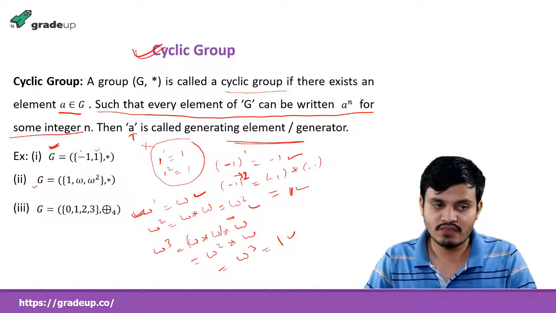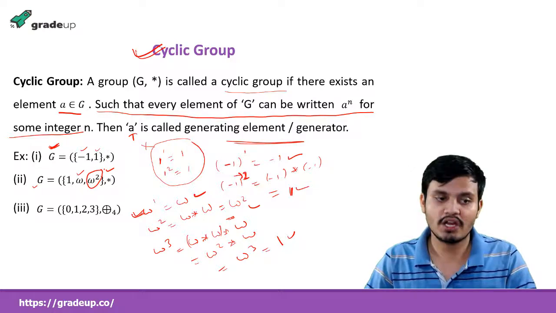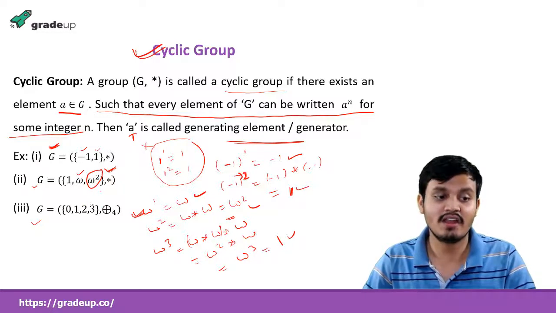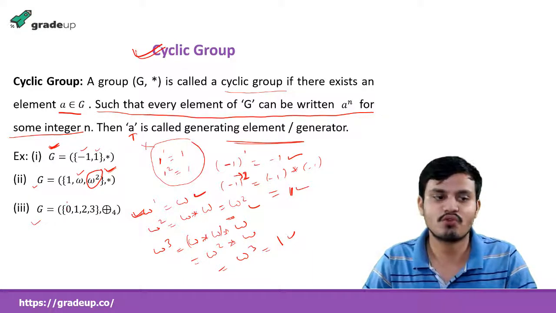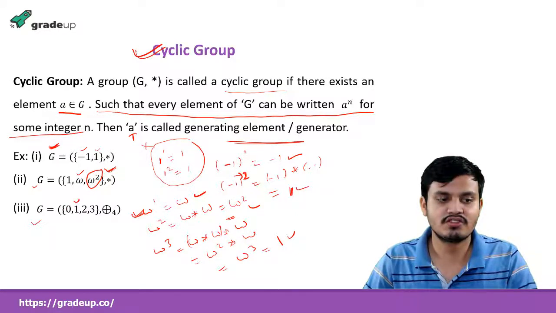Here minus 1 is the generator, here omega is the generator, and omega square is also a generator. You can try it, I am not doing it here. And for this one, what is the generator? Think. What is the generator here? 0 plus 0 plus many times 0 will always be 0. So 0 cannot be the generator, 1 can be. So here 1 is the generator, and I think 3 is also the generator.